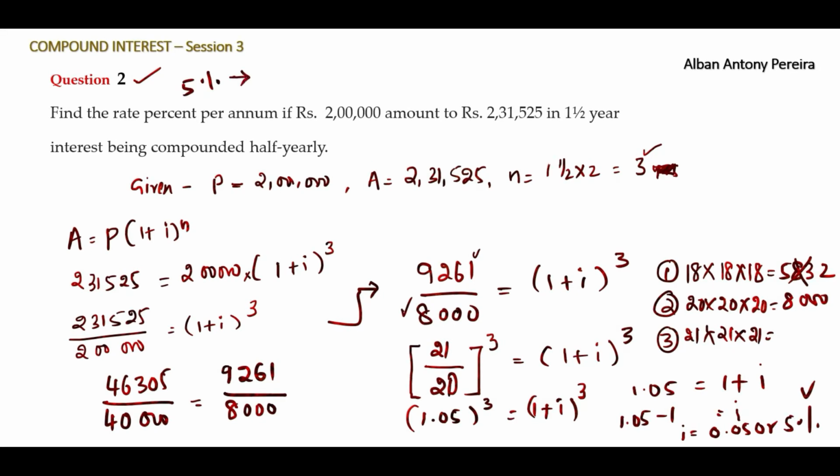Is this 5% we found the final answer? No, it isn't. It is the answer for half yearly. When we compounded half yearly, we got these two conversions, right? So to find the rate of interest per annum, we should do 5% into 2, that is 2 conversion periods. 2 half yearly periods come in a year, right? So our final answer, the annual rate percentage, is 10%. This is the right answer for question 2.